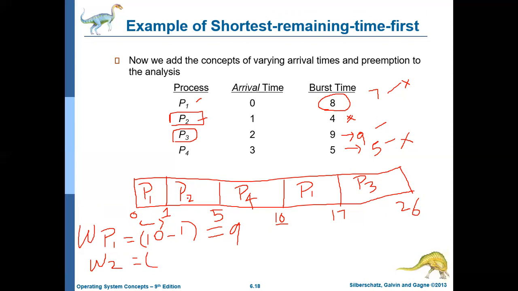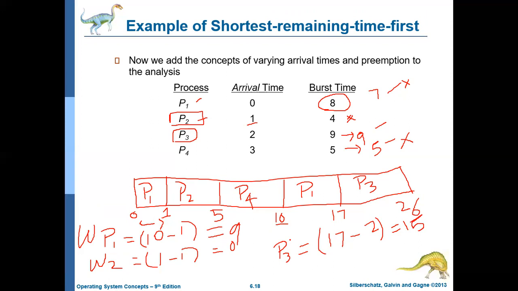So P2 started at the first millisecond, and its arrival time is also the first millisecond. So 1 minus 1 is 0. The waiting time for P2 is 0. There is no waiting time. And for P3, it started at the 17th millisecond, and it arrived at the second millisecond. So 17 minus 2, its waiting time is 15 milliseconds.